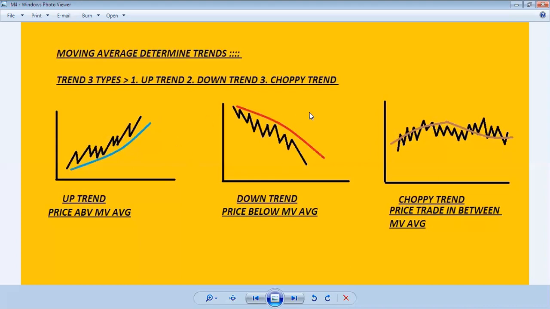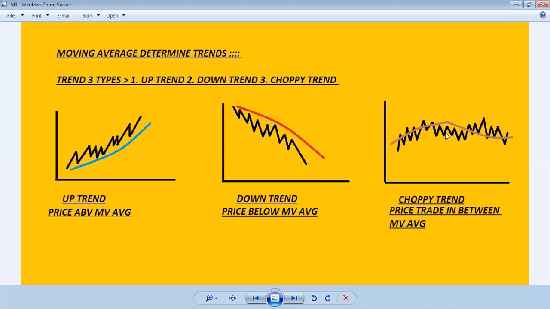And the moving average also determines the trend, because the uptrend is determined through the price and moving average going up, and moving average going down is also what happens in the downtrend. That is why it also determines the trend and follows the trend.